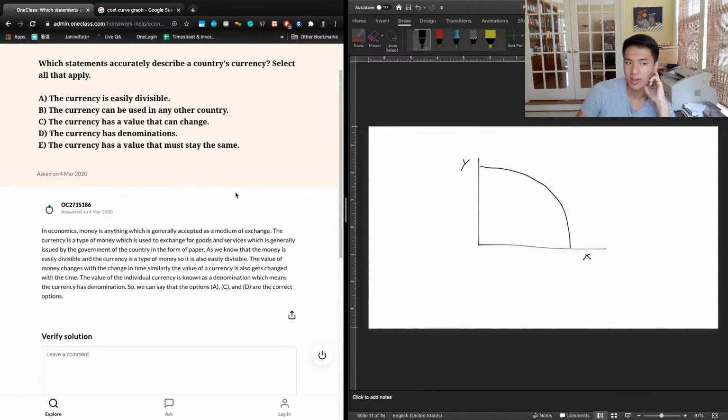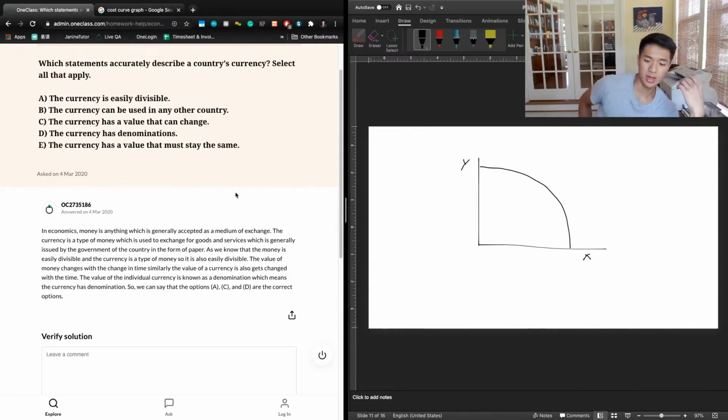So A and C. D says that currency has denominations, and again, that's important. We want to make sure, and it goes hand in hand with option A, that a currency, if it's going to function as a medium of exchange, then there needs to be denominations which make that exchange easy and feasible. And so D is going to be the correct answer as well.